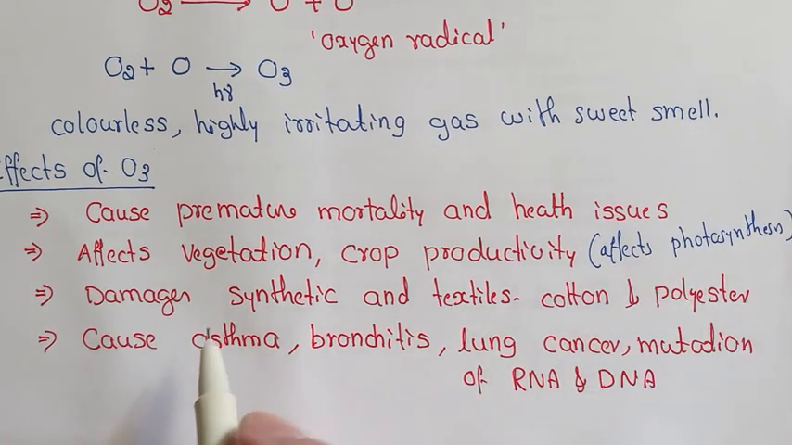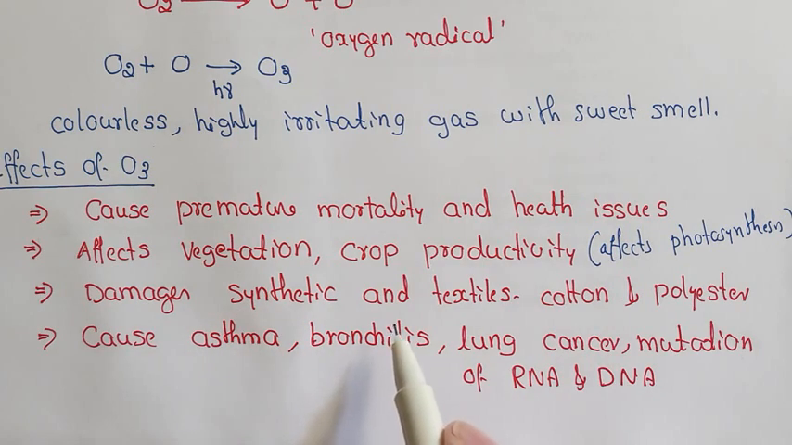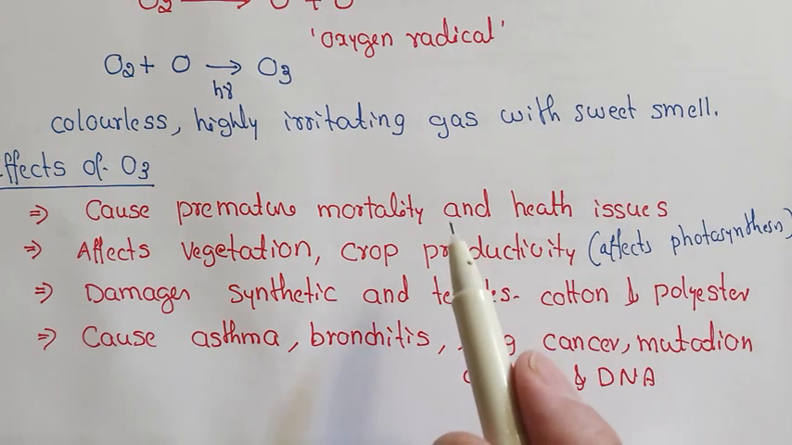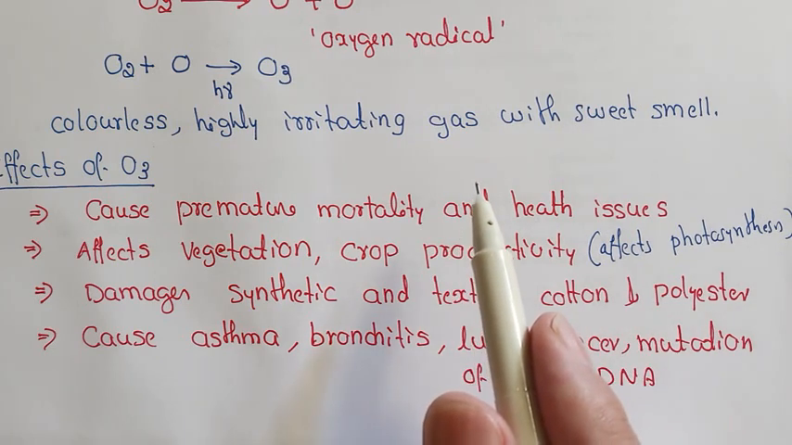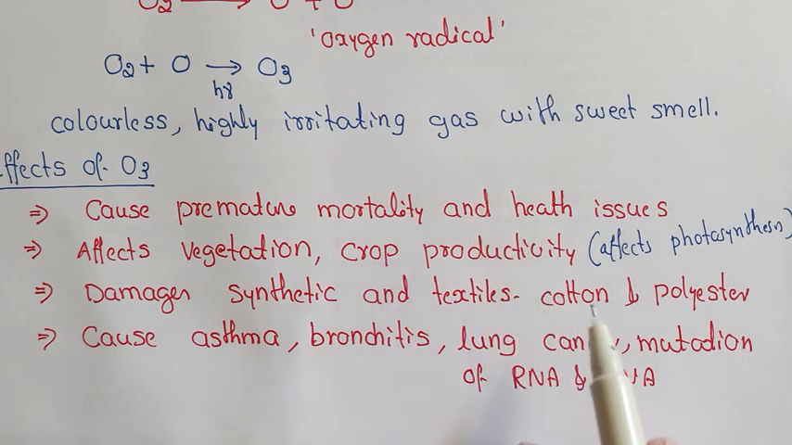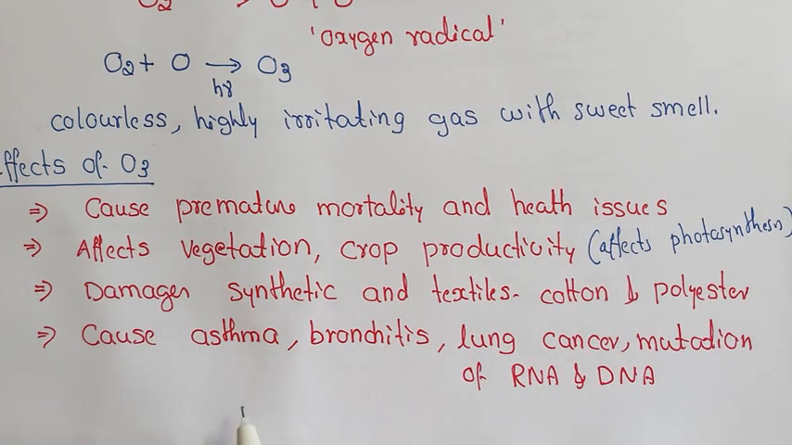It can damage synthetic materials and textiles such as cotton and polyester, because ozone can give nascent oxygen, or it can split up, and as a result it can react. As a result, it can damage synthetics and textiles. It causes asthma, bronchitis and lung cancer, and it can cause mutation of ribonucleic acid and deoxyribonucleic acid.